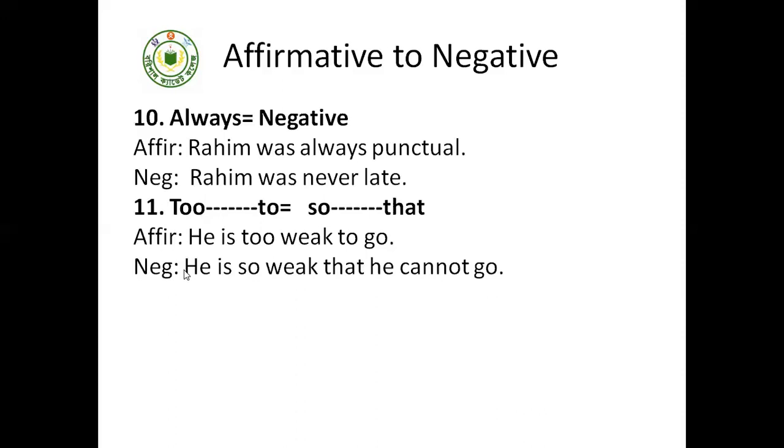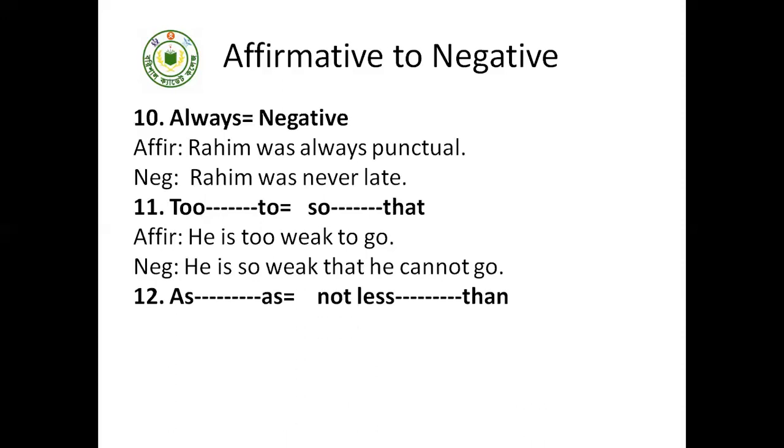But if it was past tense, was, in that case you have to use could not, he could not go. So be careful about the tense. If it is present tense, cannot or may not, or if it is past tense, could not or might not, will be used in this structure.